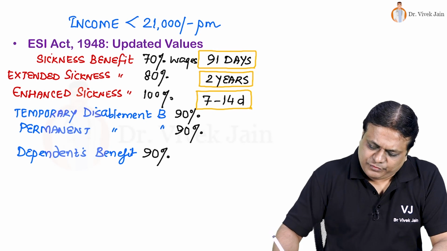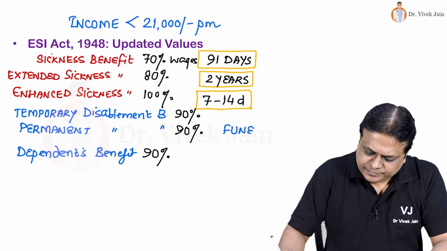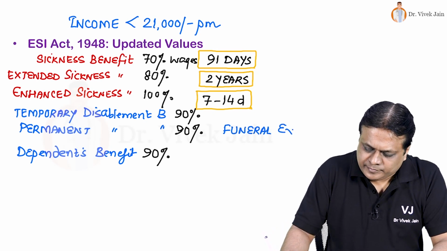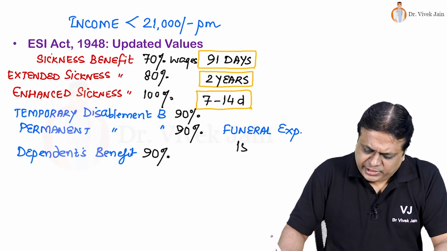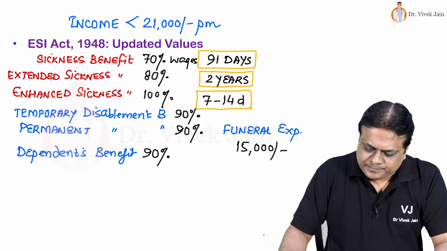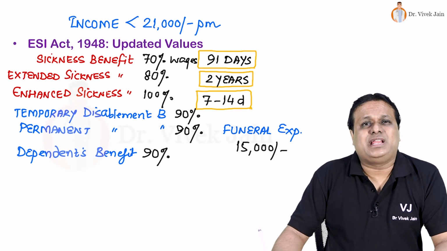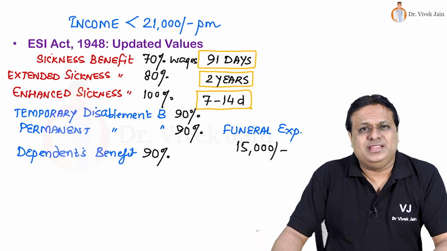When we look at funeral expenses, it has been fixed at 15,000 rupees. Friends, please remember there has been a recent change in the contribution to ESI, which is under Ministry of Labour, both from employer and employee.